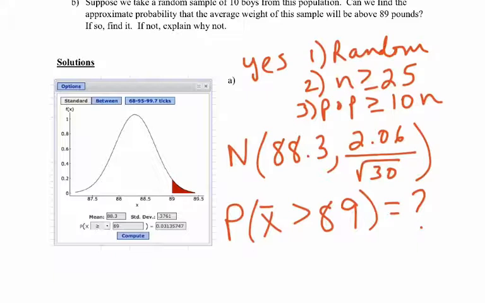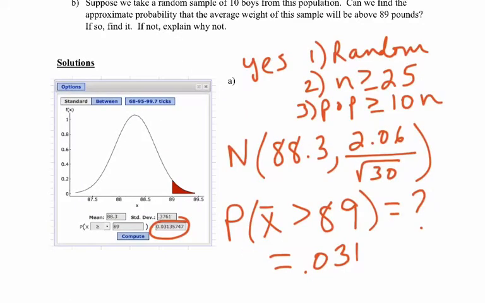You're going to put in your mean, the 88.3 number. Your standard deviation is 2.06 divided by the square root of 30, and in decimal form it would be about 0.367. And then you're going to put in the probability that X is greater than or equal to 89 pounds. So for me, from StatCrunch, it looks like I'm getting a probability of about 3%. So my probability is about 0.031, or about 3.1%.